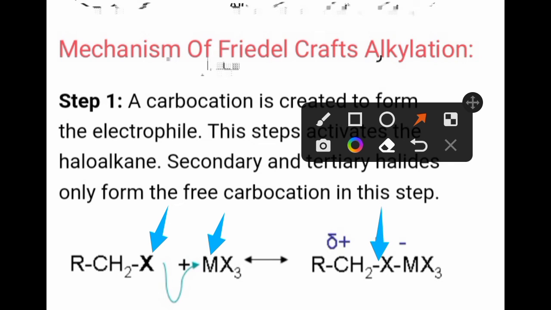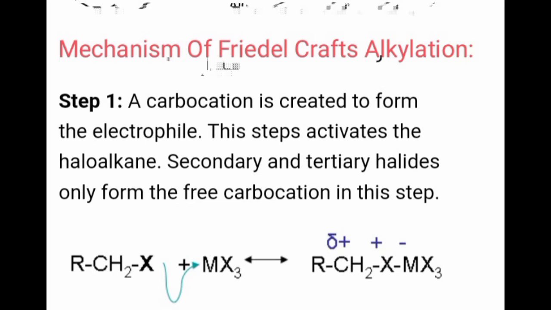In such a way, RCH2X-MX3 is formed, and you can also see that there is a positive charge on carbon.